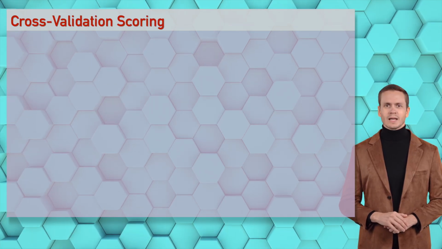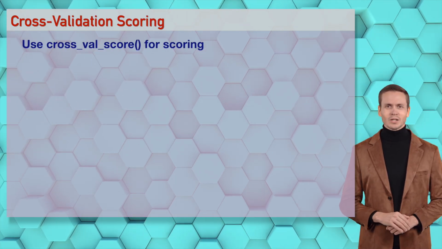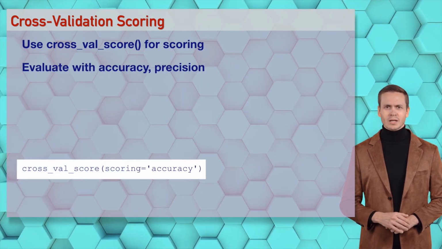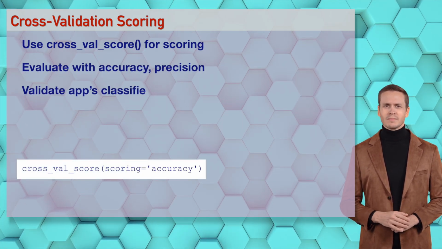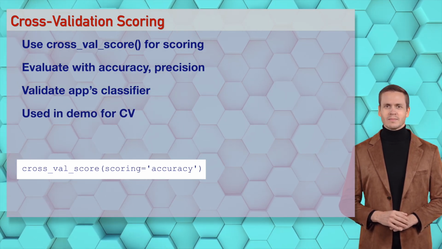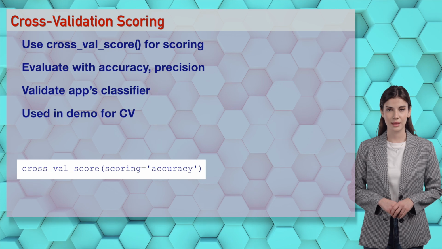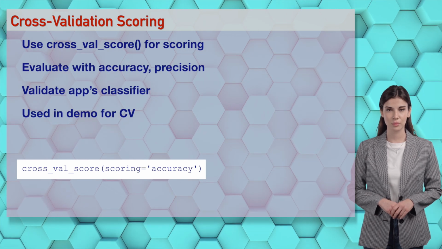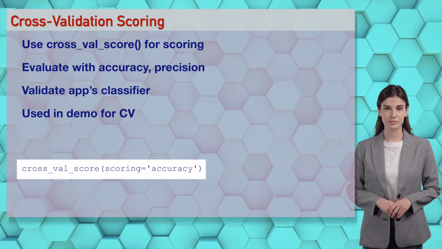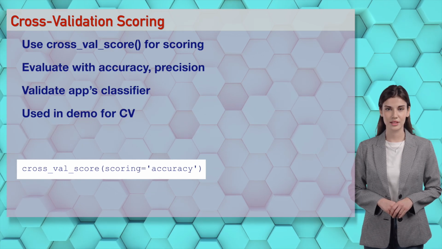Wizards, cross_val_score, scoring equals accuracy, scores folds like a hot metric for Sophia, evaluating AI performance. It's a scoring party, let's drop this code beat and score some folds. You're scoring my heart, Ethan. Wizards, CV scoring evaluates the app's classifier. Try it in our demo, it's like measuring with passion.